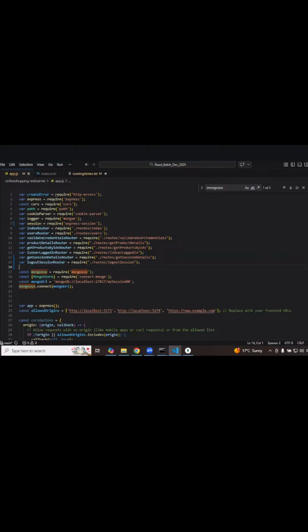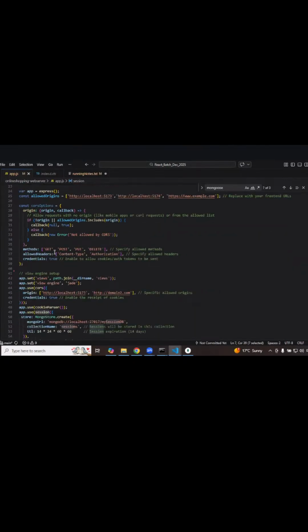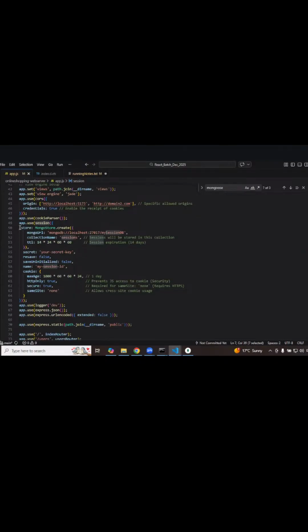Sir, is Redis an alternative for express session? No. Is Redis an alternative for MongoDB or PostgreSQL or Oracle, or any database you are using in order to store your session details? It is nothing like that. The session should be there for sure; express session is the one being used. The one thing we are adding is the store. And why are we adding this store? Because we are getting a request from a cross domain. That's it.